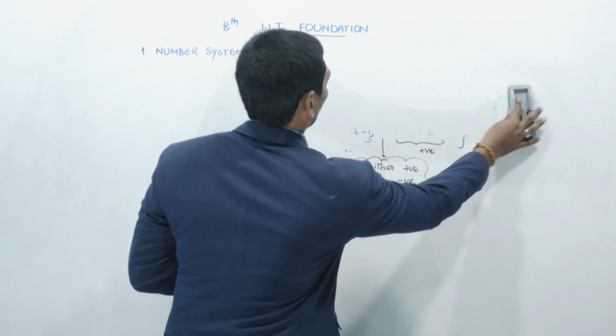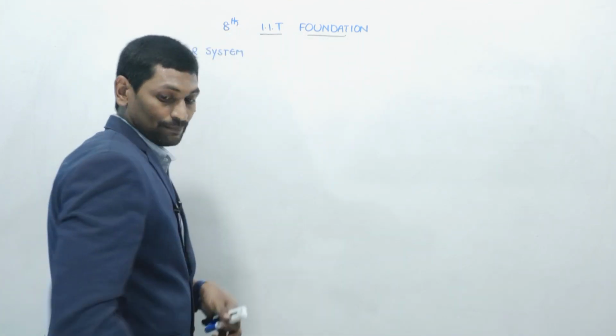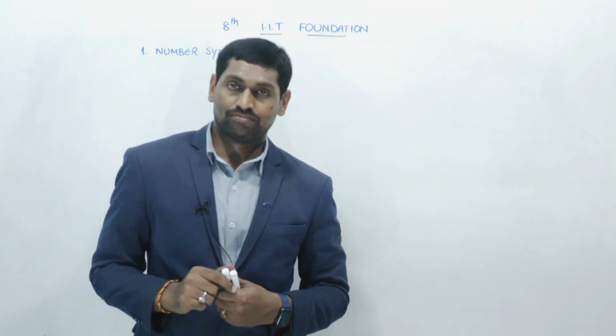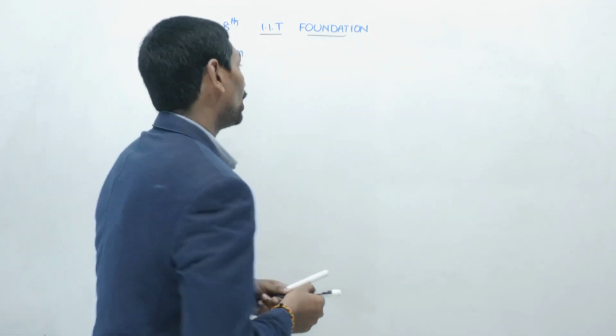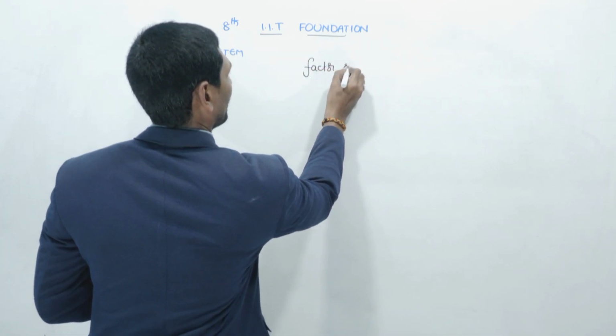So before the standard form, let us go through prime numbers and composite numbers, but after the definition of factor or divisor.